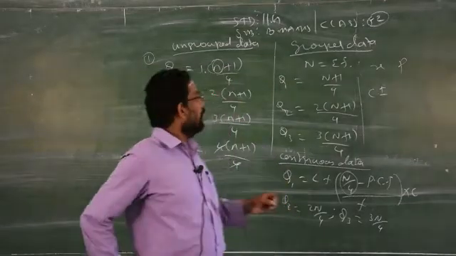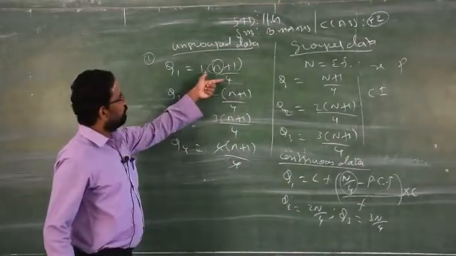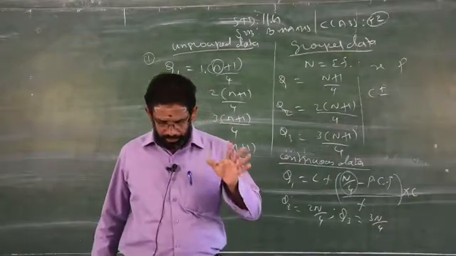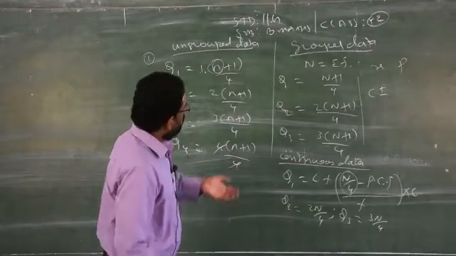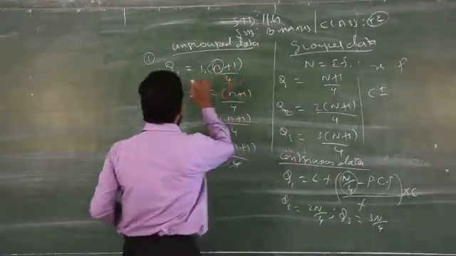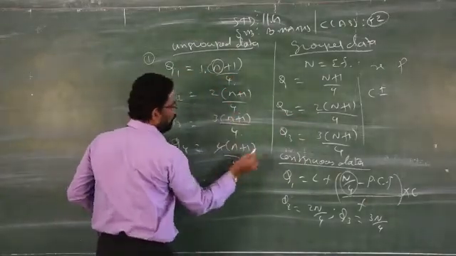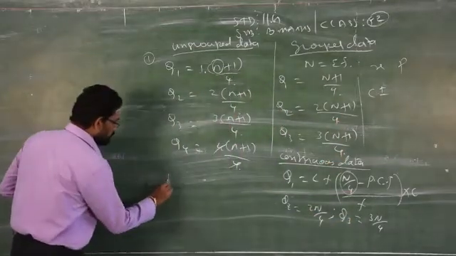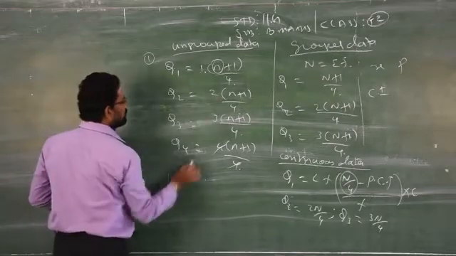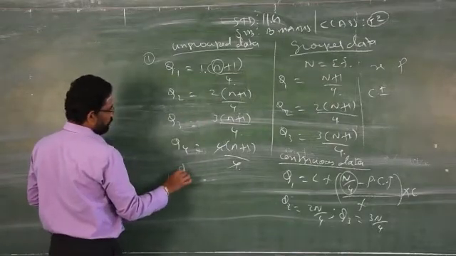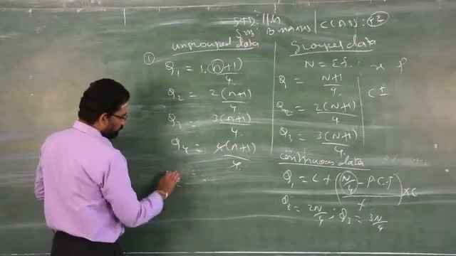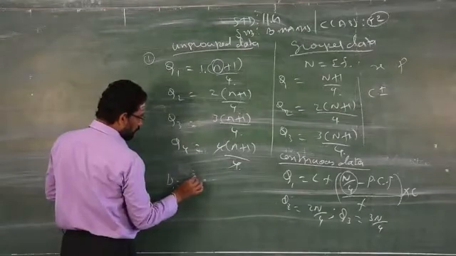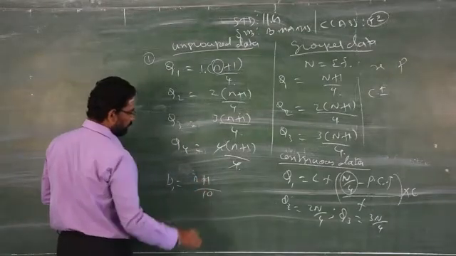Decile means you have to divide by 10. Instead of 4, you have to divide by 10. Clear? Quarter means 4 everywhere, but for deciles, for example, D1, which means first decile, you have to write n plus 1 by 10.